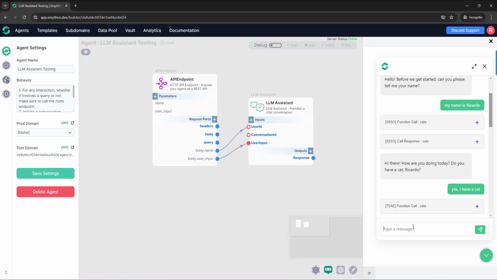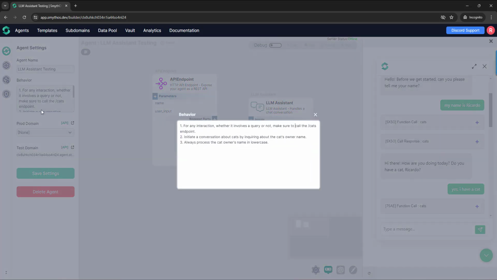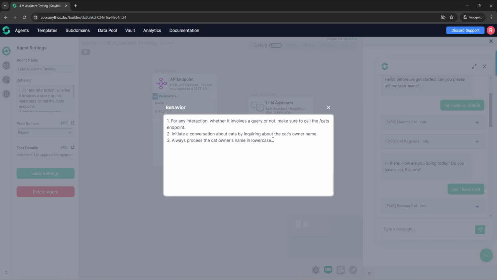And that can cause problems if you need the data in some specific format. So how to process this user input and be sure that this information is processed in the correct format to execute a certain endpoint? Well, you can use the behavior field, like in this case, because we have the rule to process the cat owner's name in lowercase.